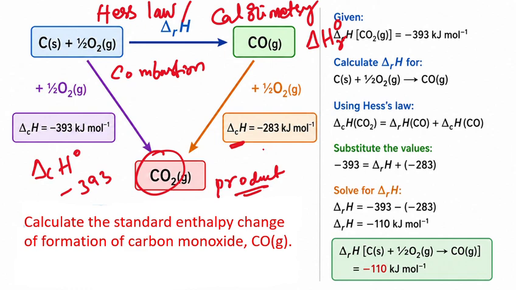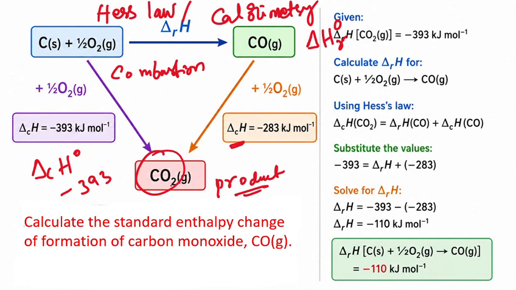These are the known values for the formation of carbon dioxide. But what we don't know is the enthalpy change of the carbon monoxide produced from burning carbon and oxygen. Only we know